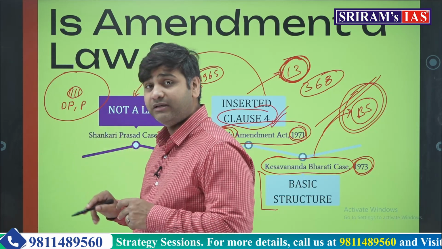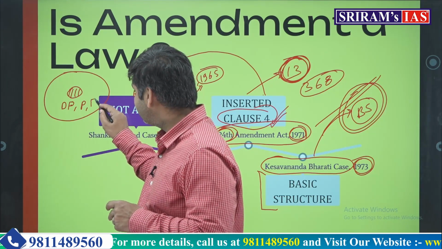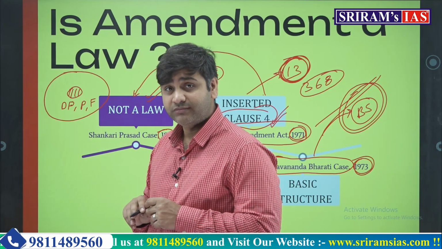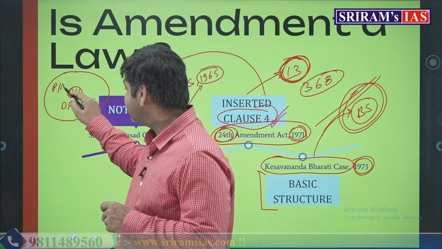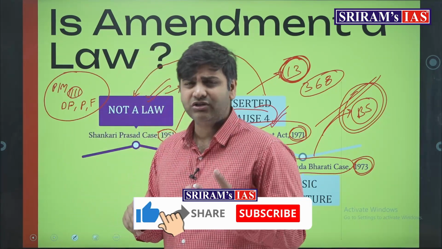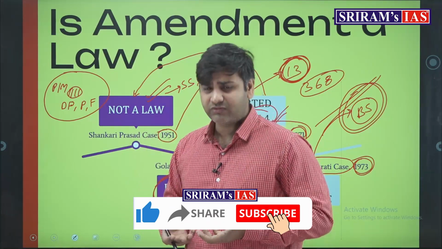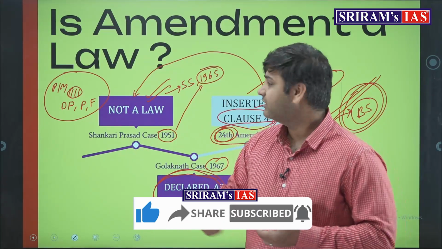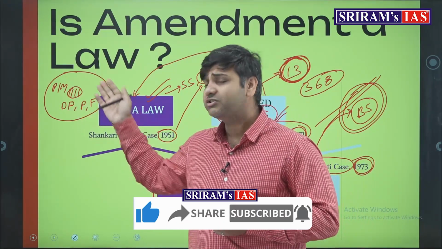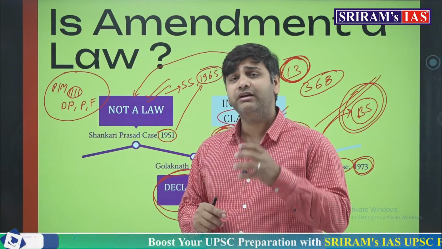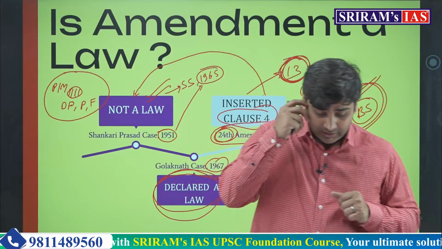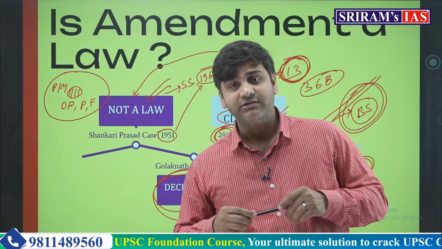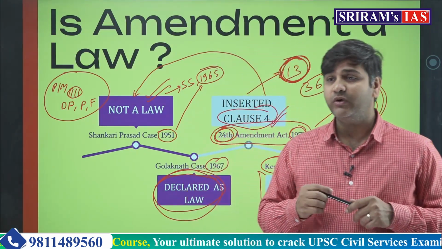Parliamentary form of government, federal provisions in the constitution, then Panchayati Raj, municipalities, all the important pillars of the constitution can be declared under the definition of basic structure, and the Parliament cannot amend it.